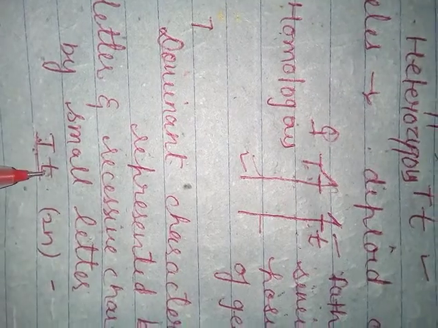So here we can see this capital T is responsible for the tall height, and this small t is responsible for the dwarf height. And as we have discussed previously, dwarf height is recessive to tall height. So the recessive character cannot make its appearance in the presence of the dominant character.